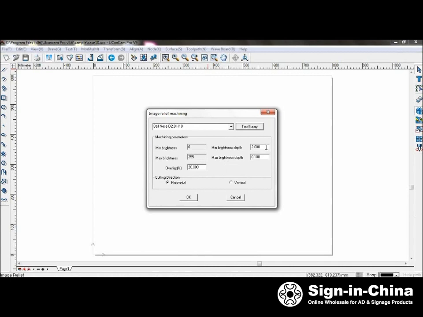The minimum brightness depth and the maximum brightness depth are how deep the tool will enter the material based on the brightness. You can set the minimum at 5 and set the maximum 0.3.